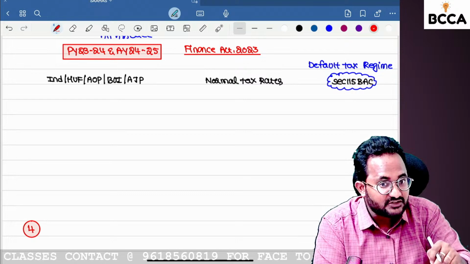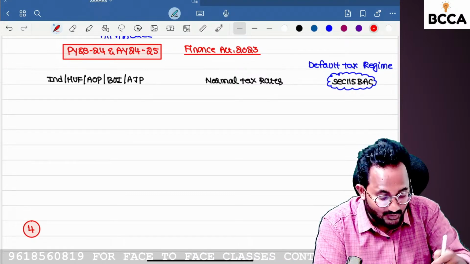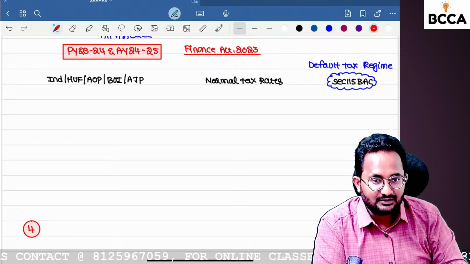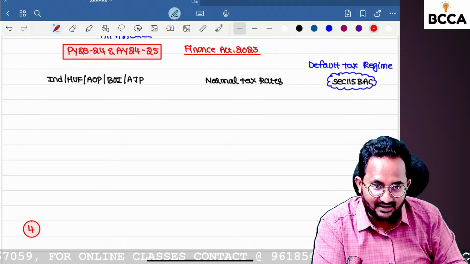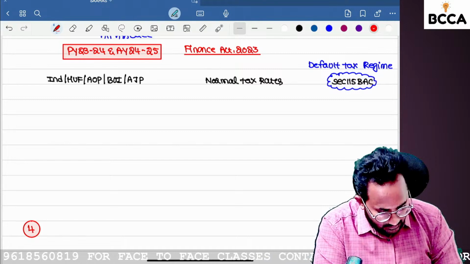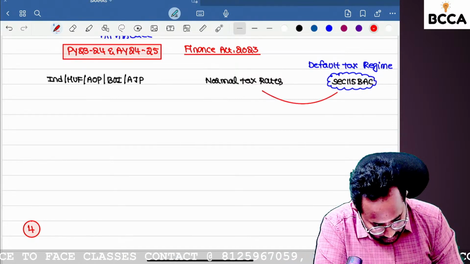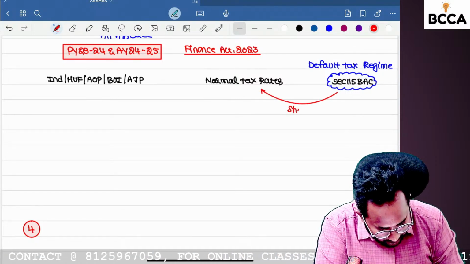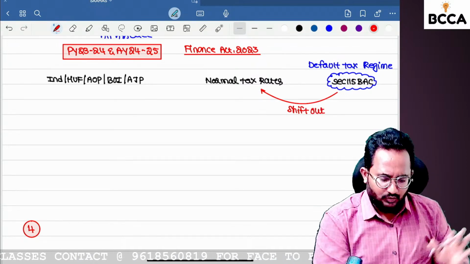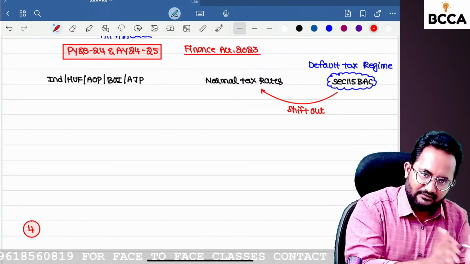If you want to shift out from the default, you have to take the normal rates. Based on Finance Act 2023, normal rates will be treated as optional here. If I want to shift out and do not want to take 115BAC, yes, you have an option to take the normal tax rate.